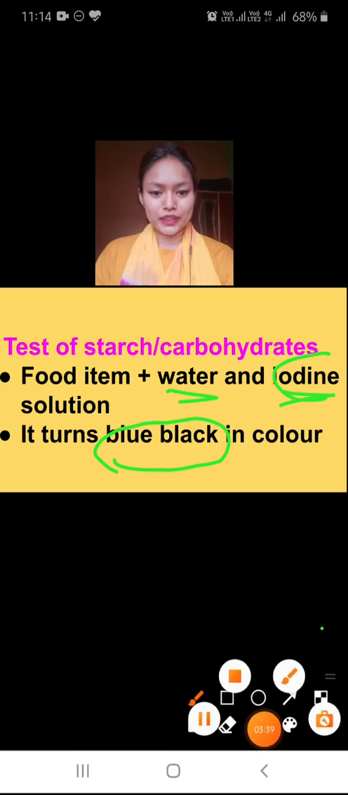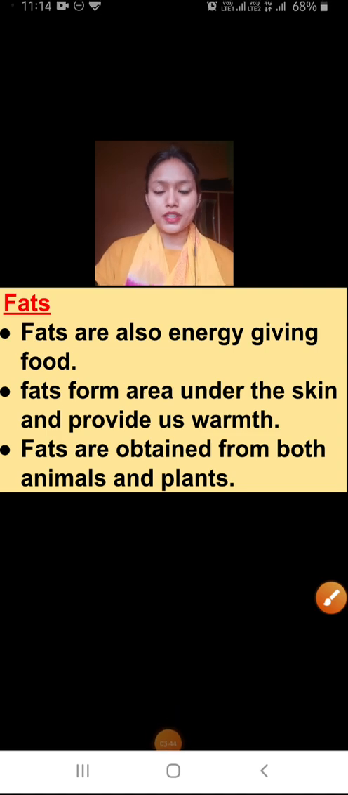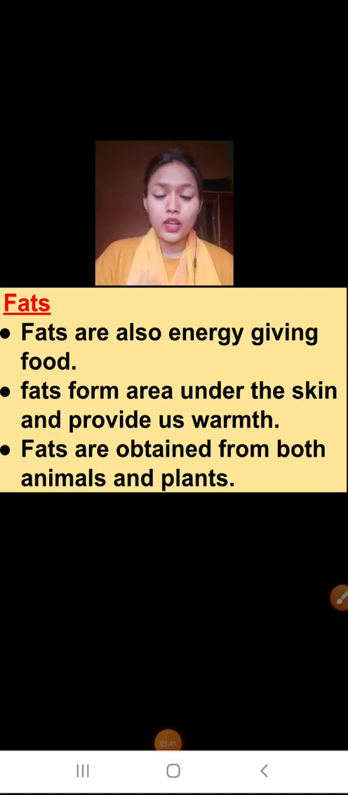Now let's come to the next one. Next one is the fats. Fats are also called energy giving food, meaning they provide double energy as compared to the carbohydrate, but we cannot eat them so much because they just get preserved in our body. They form a layer of fat in our body, and if that fat layer increases, we come closer to many diseases like obesity, diabetes, high blood pressure. Many more diseases can be caused by the excess of fat in our body.